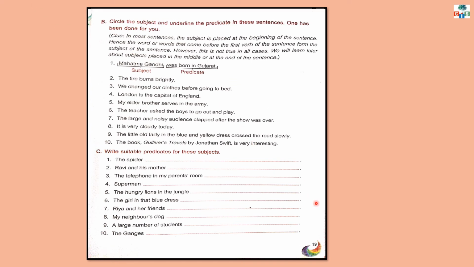Okay children, take out page number 19, exercise B. Circle the subject and underline the predicate in these sentences. One has been done for you. Here children, one clue is also there.